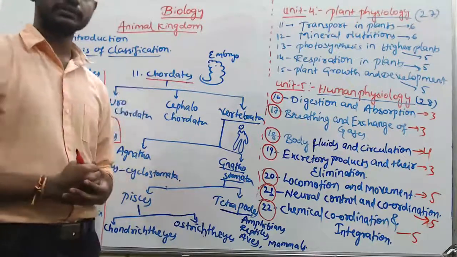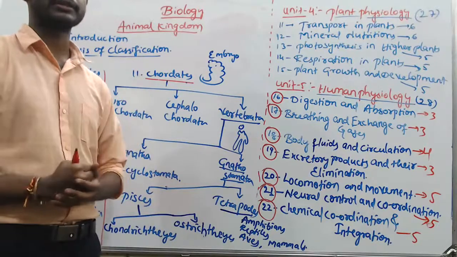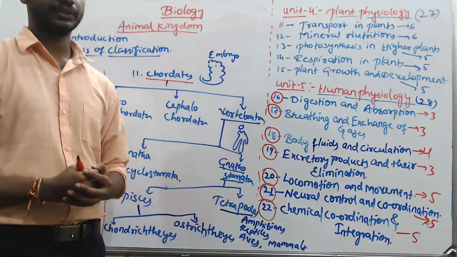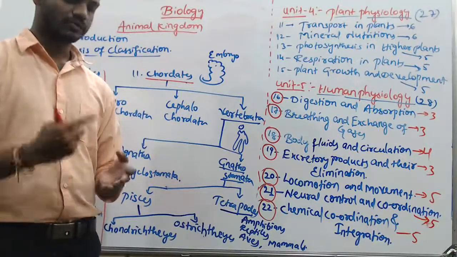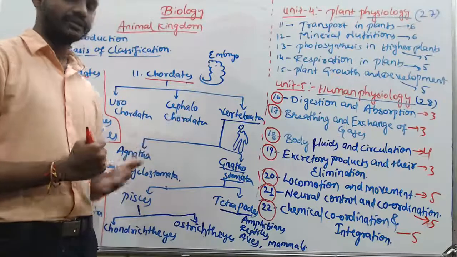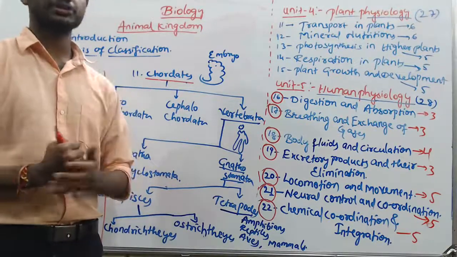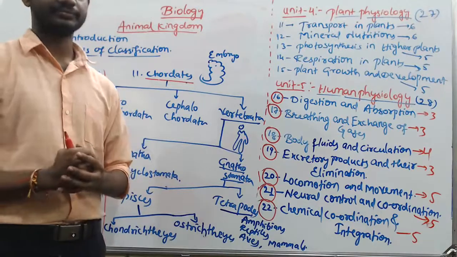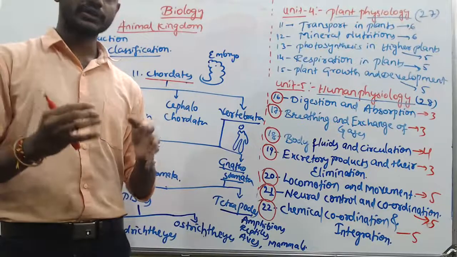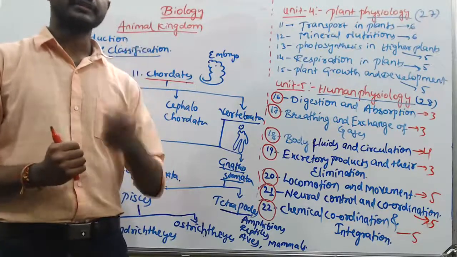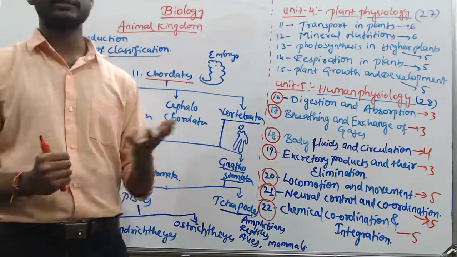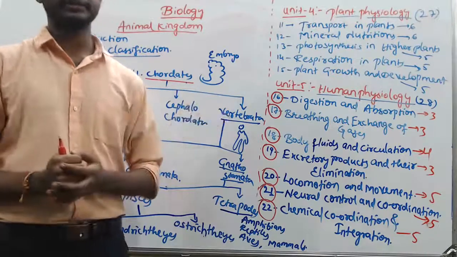After that, the third one in the second unit, that is structural organization in animals, where you're going to study about different types of tissues. Okay, and a detail about anatomy of a cockroach, frog, and earthworm. Okay, the third unit is cell. It's a structure and a function, in which the first chapter is the cell, the basic unit of life, where we're going to study different types of cells, cell organelles, okay, and especially the nucleus, ribosomes, endoplasmic reticulum, mitochondria, Golgi complex, vacuoles, okay, with respect to both a plant and animal.